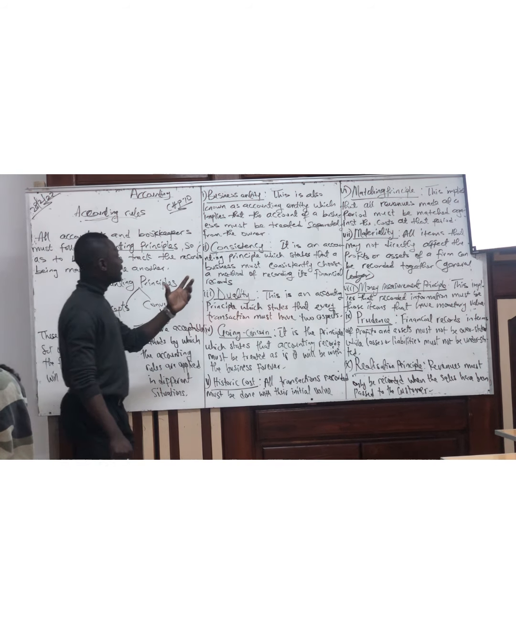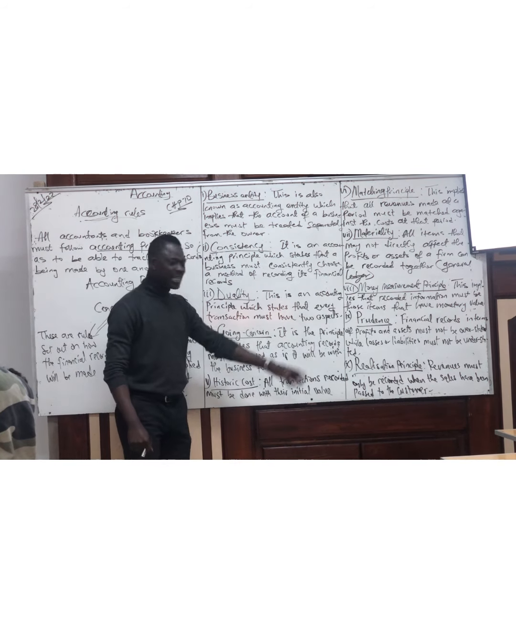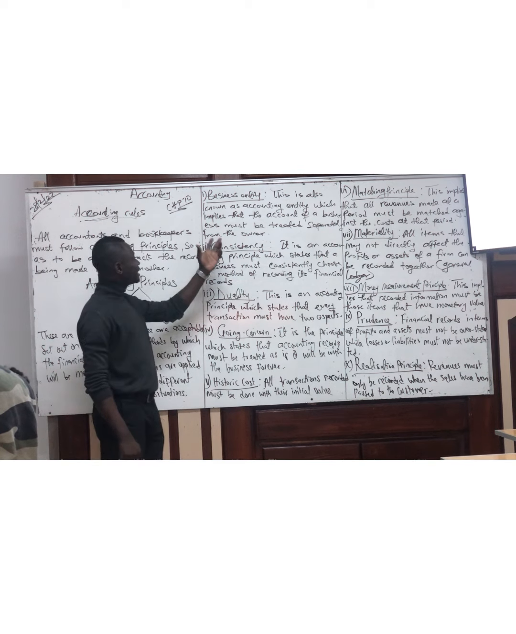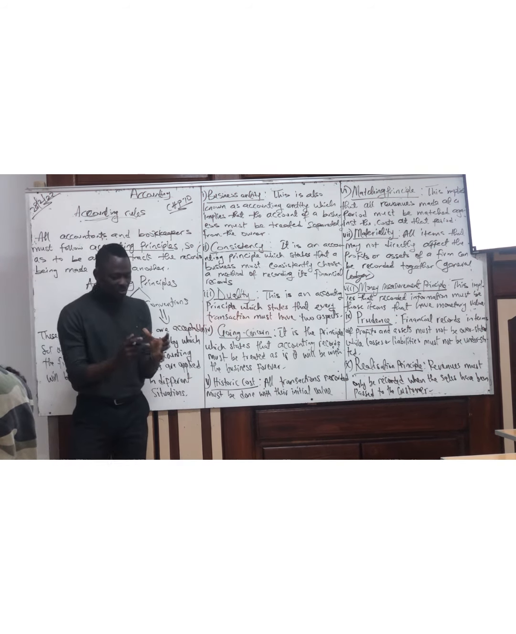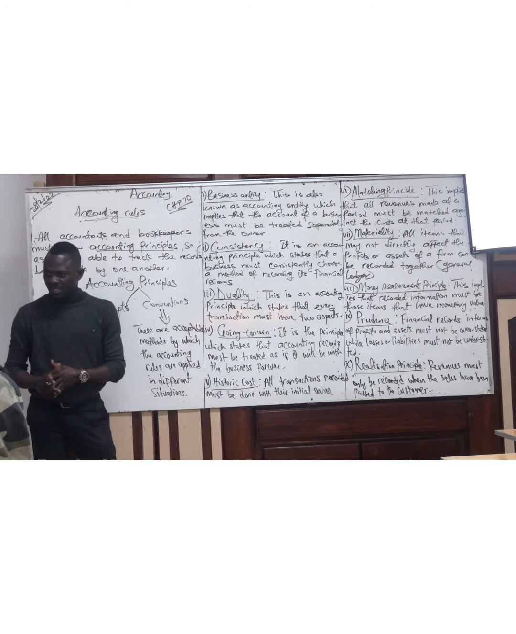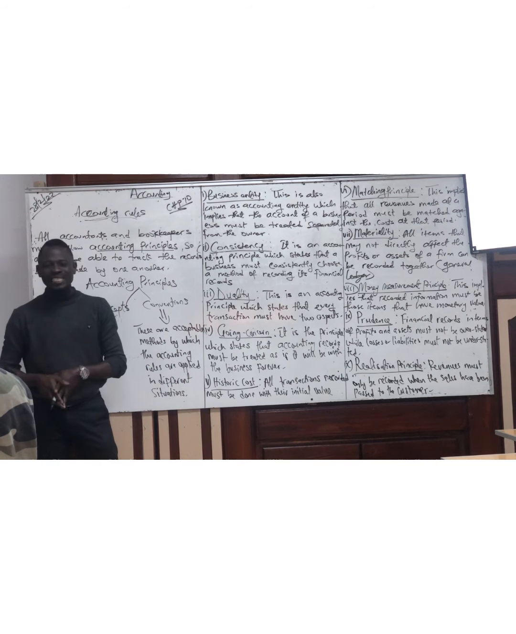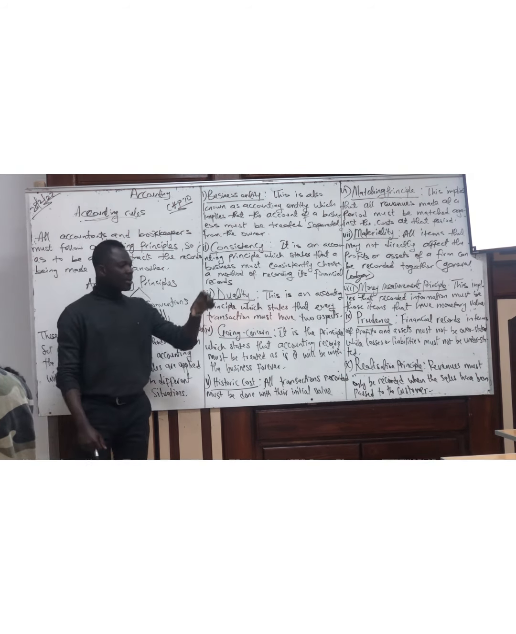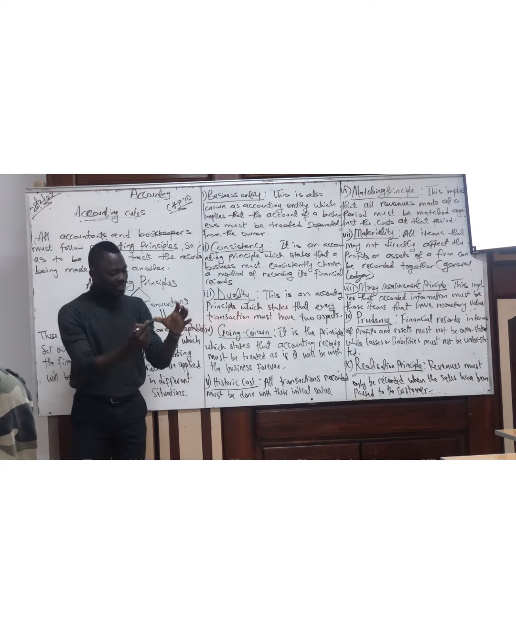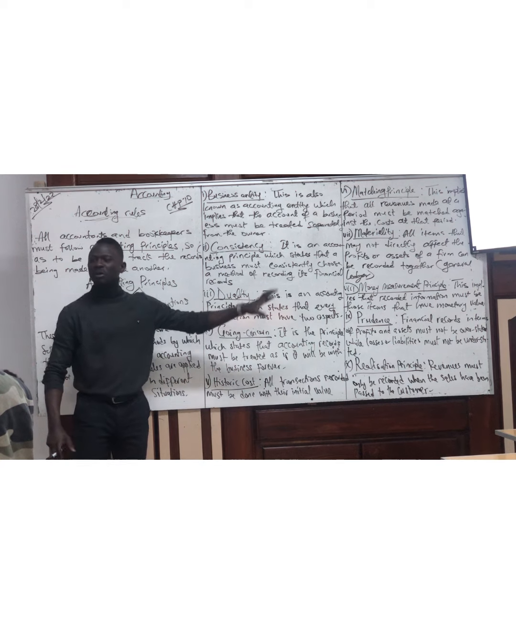Then we have to check the accounting principles we have. We have 10 accounting principles. The first one is business entity. When we talk about business entity, remember we used to say the business must be separated from the owner of the business. So that is an accounting principle, which we call business entity or accounting entity. What does this imply? Whenever you are setting the record, the owner of the business must be separated from the record of the business.